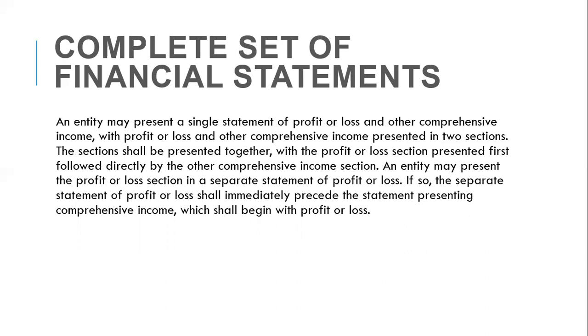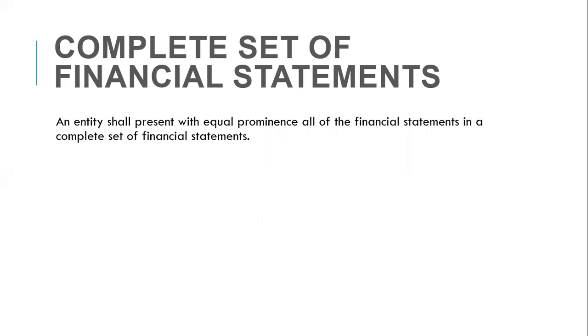It also gives you the opportunity to present your income statement either as a single statement of profit or loss and other comprehensive income, or you present it separately in two sections: the statement of profit or loss in one section, then the statement of other comprehensive income in another section. So IAS 1 gives you that liberty on how to present your income statement. An entity shall present with equal prominence all of the financial statements in a complete set of financial statements.